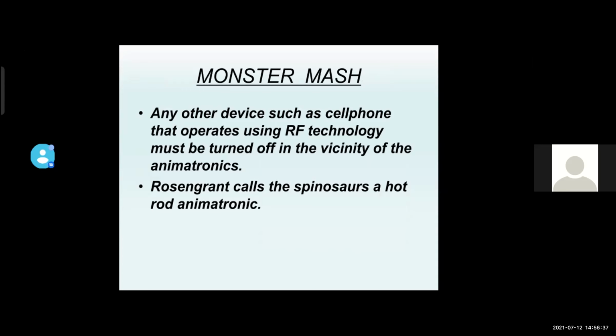Next, monster mash. Any other device such as a cell phone that operates using RF technology must be turned off in the vicinity of the animatronic. Otherwise, improper signals can interfere with the control signals. This would have disastrous effects when dealing with a 12-ton monster.